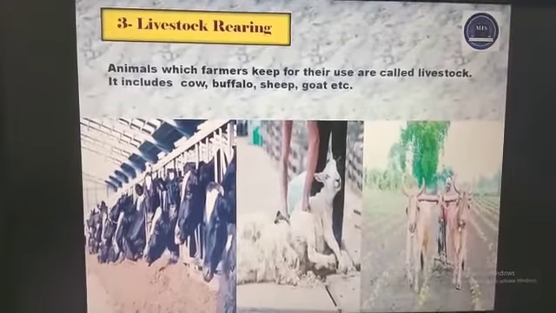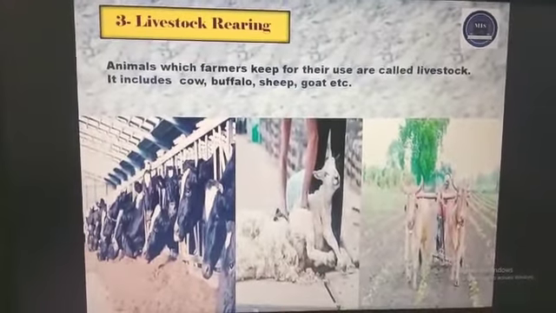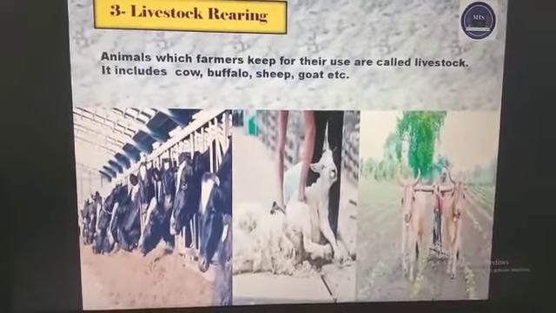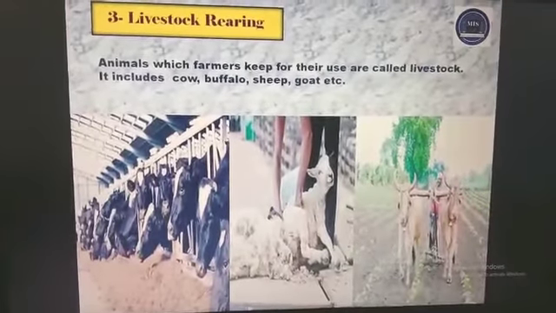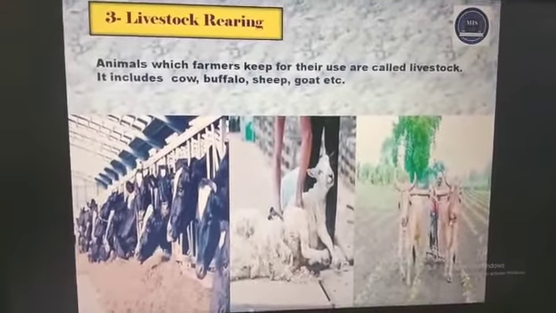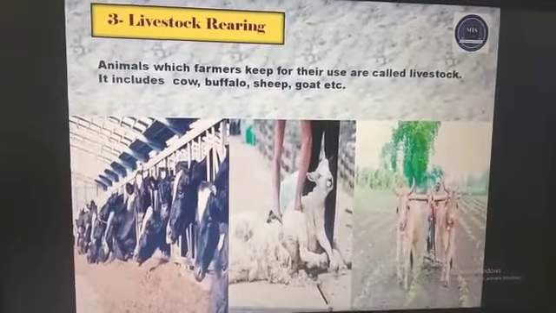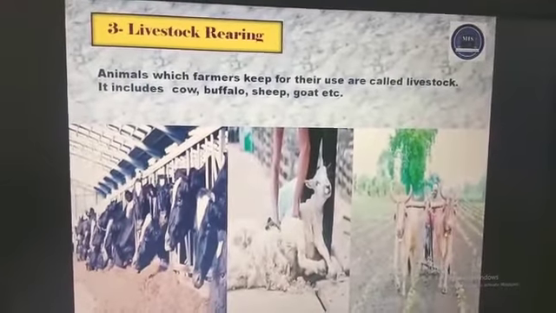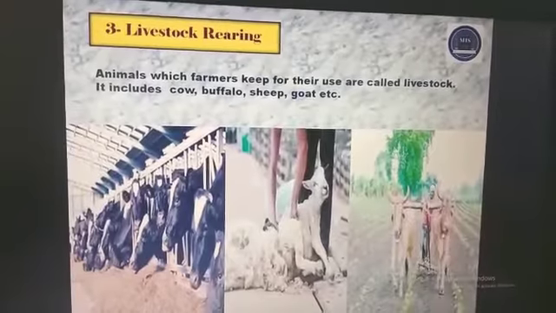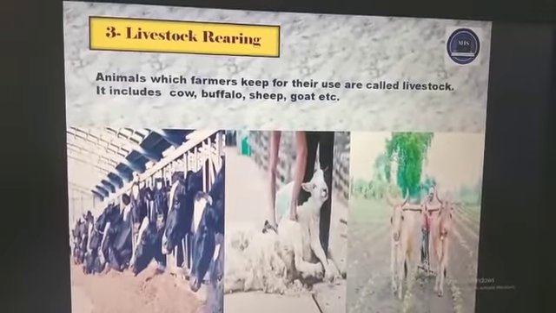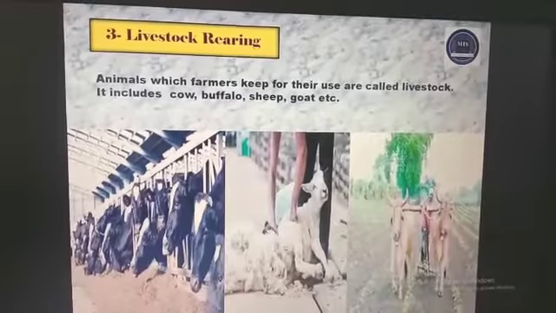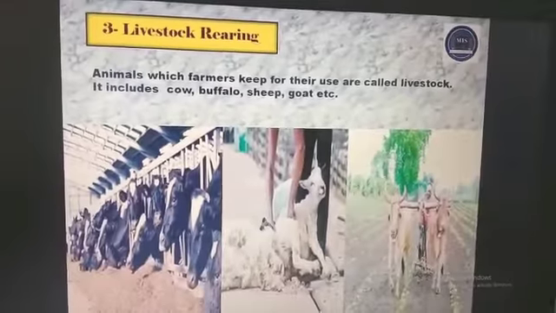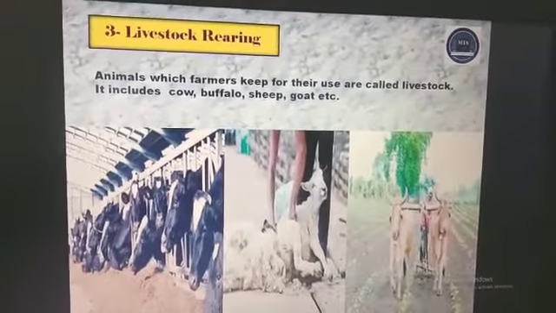Now the next is livestock rearing. Animals which farmers keep for their use are called livestock. It includes cow, buffalo, sheep, goat, etc. They are useful in many ways. Cows and buffaloes give milk, and their waste is used as manure. Bullocks are used to plow fields, draw water from wells and pull carts. Wool is obtained from sheep and camels. As you can see in the picture, a person is obtaining wool from a sheep.